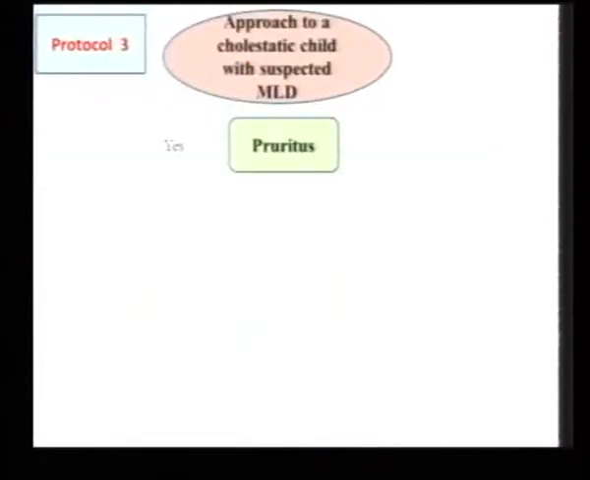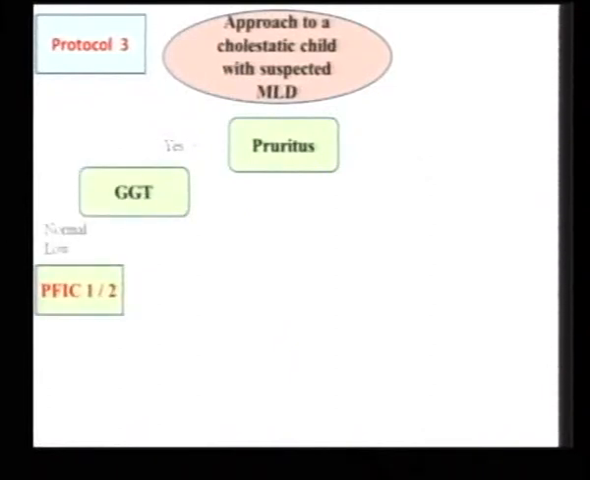Cholestatic is very simple. Pruritus present with jaundice present. Most likely there is cholestasis. If pruritus is present, then look at the GGT. If it is low, we are dealing with PFIC 1 or 2. But if the GGT is high, then we are dealing with PFIC 3.